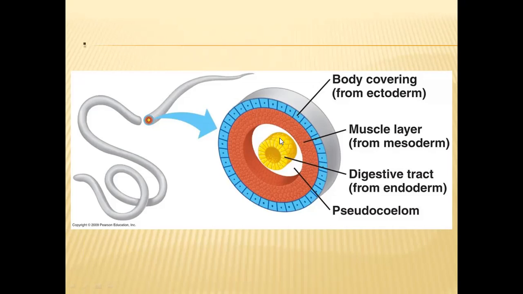To call it a true coelom, the outside of the digestive tract must be covered with a muscle layer made up of mesoderm, and the inside of the body wall also must be lined by a muscular layer. So both these things should be covered by a muscular layer, but the muscular layer is limited to the inside of